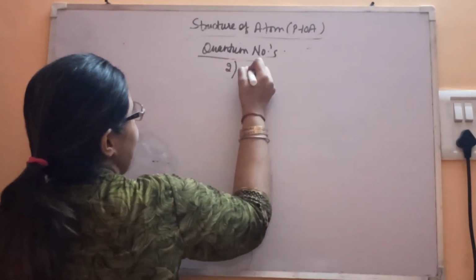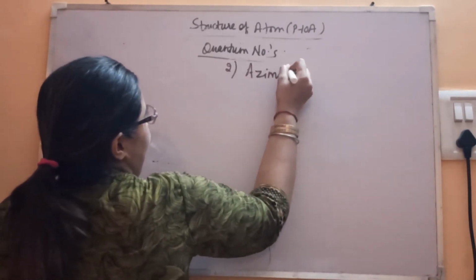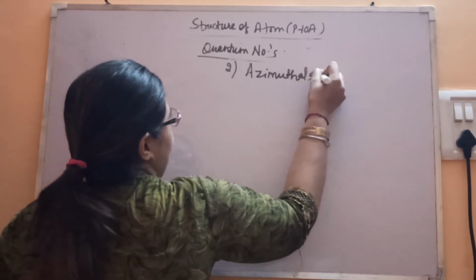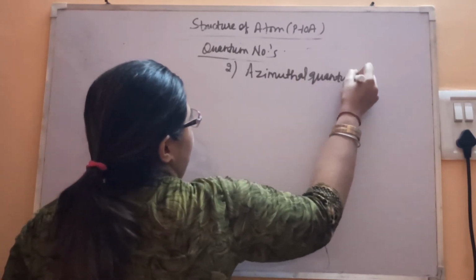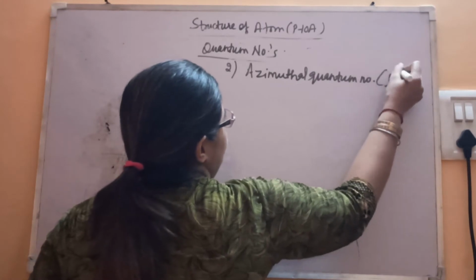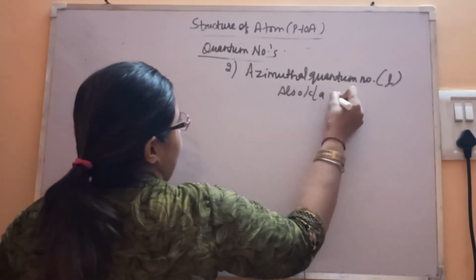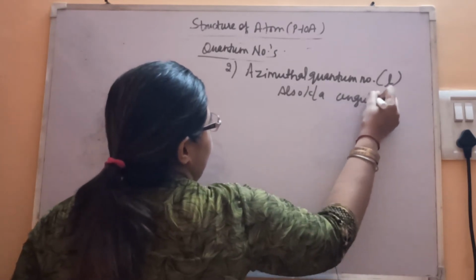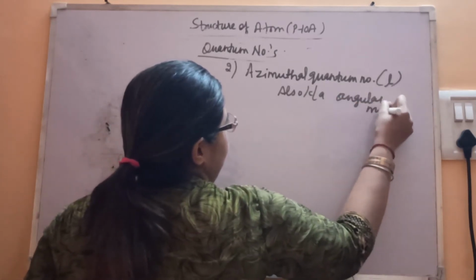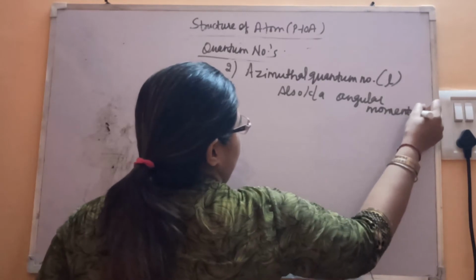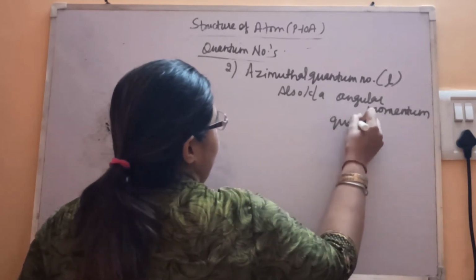So the second is the azimuthal quantum number, represented by small l, also known as the angular momentum quantum number.